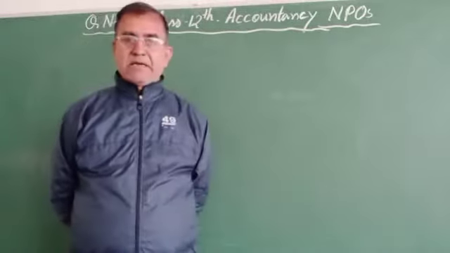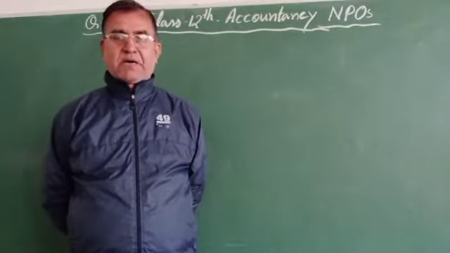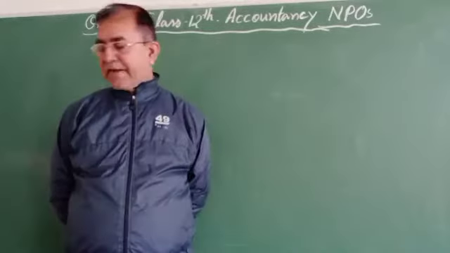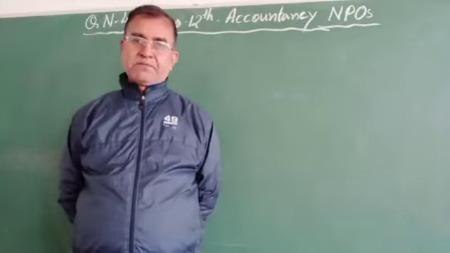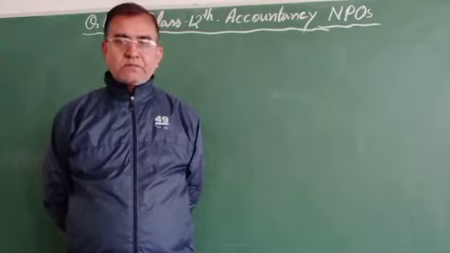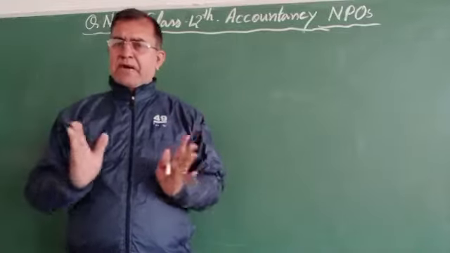Now you can see you have sent me the problem of question number 42 of your textbook or reference book, that is the D.K. Goyal book. You can see the information has been explained a number of times.